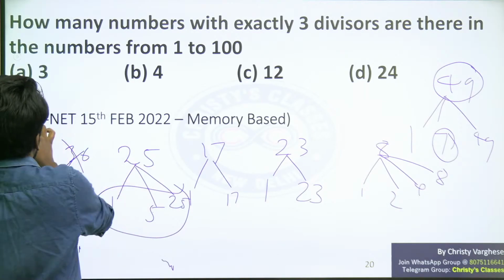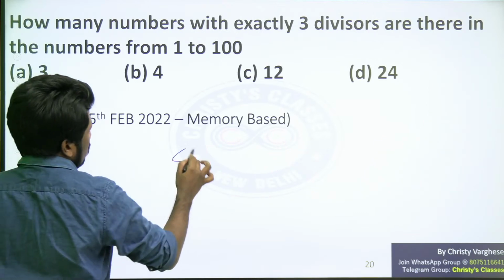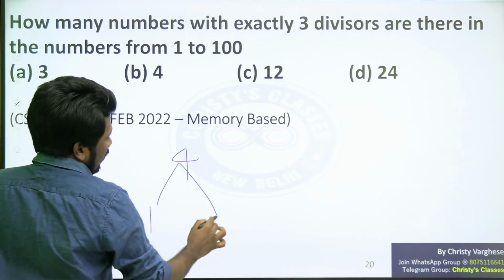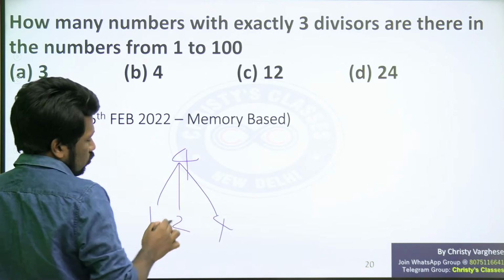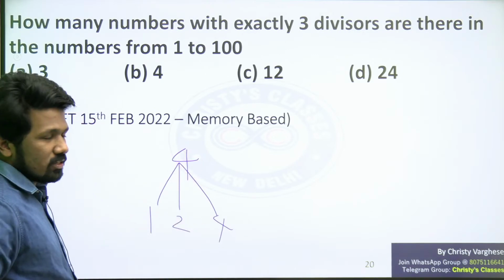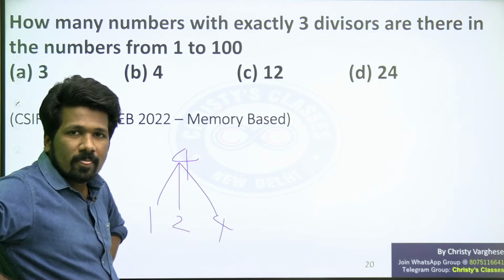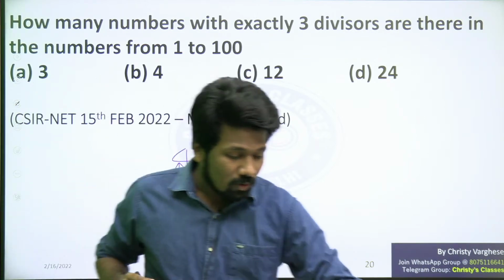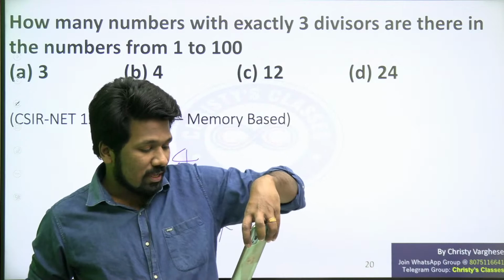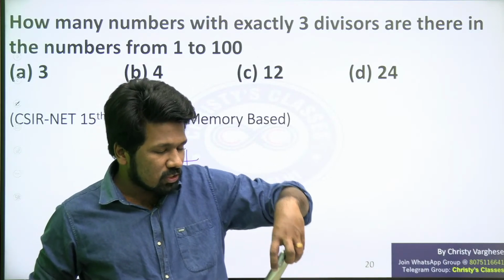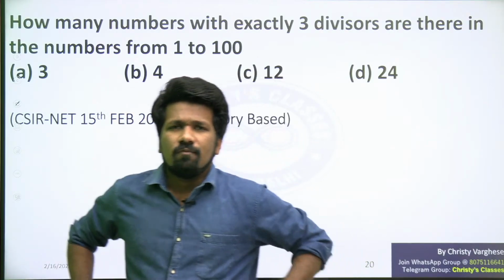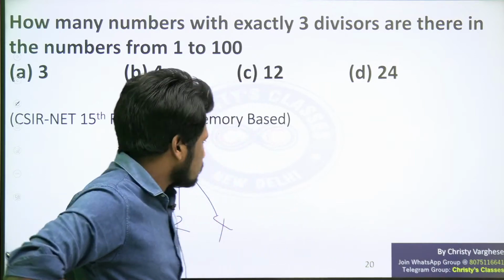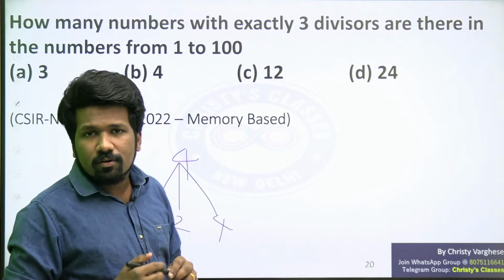4 also works the same way. If you look at the number 4, the factors are 1, 2 and 4, and 2 into 2 is also 4. That means we understood that only perfect squares follow this property. But which perfect squares work? All the perfect squares do not work.